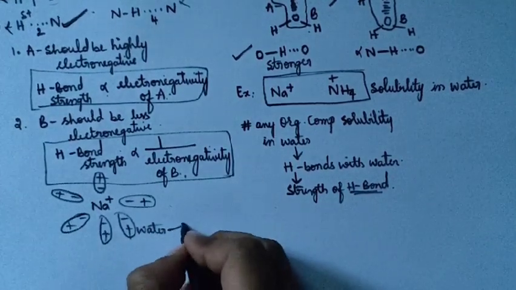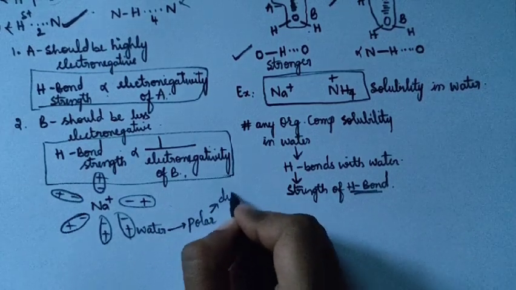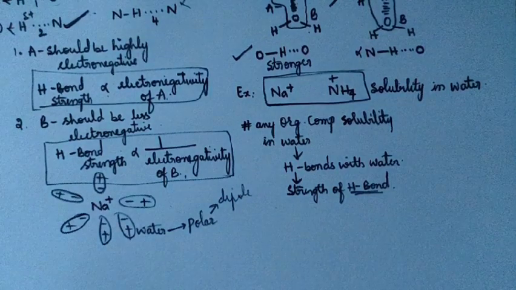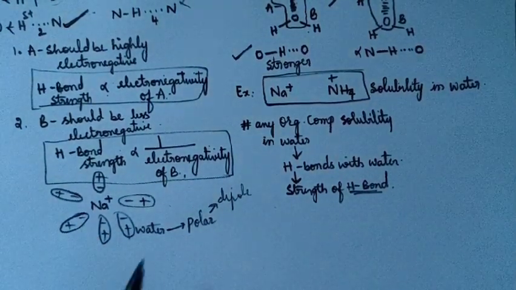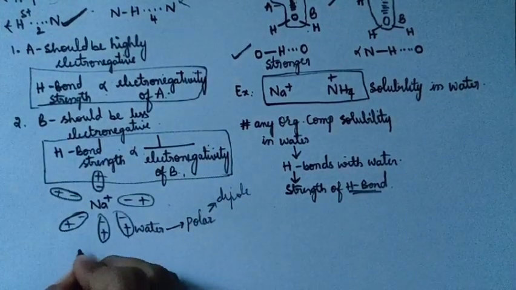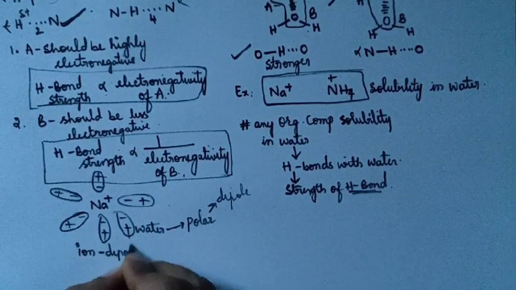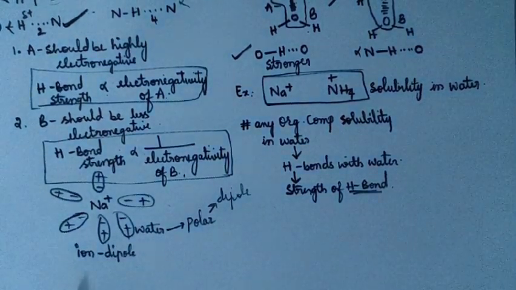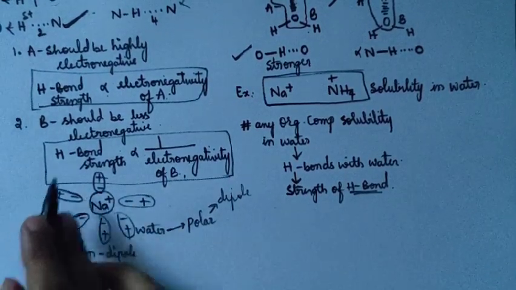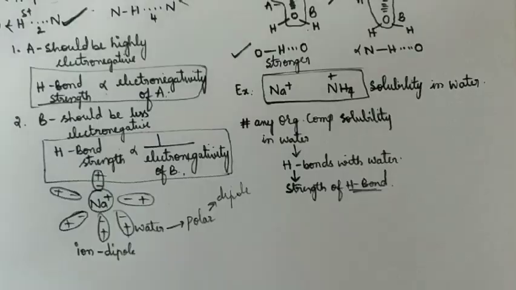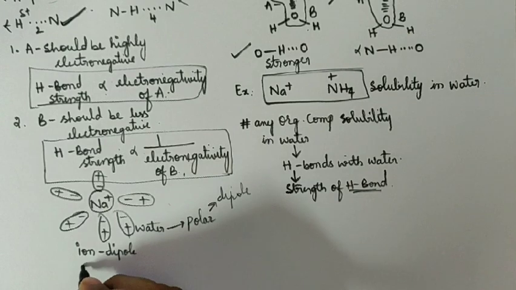Water molecules are polar, hence they have a dipole. So what type of interaction is involved in its solubility? It is ion dipole interaction. This is an ion, the sodium ion, and these are your dipoles, that is, water molecules. So this is your ion dipole interaction.